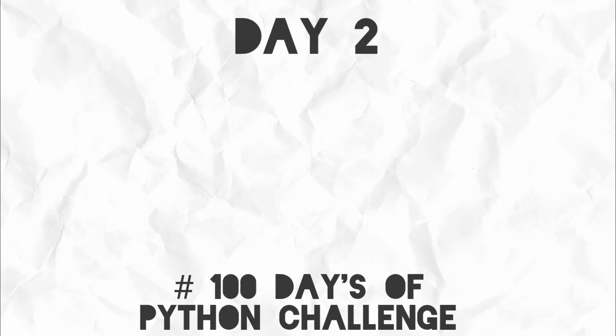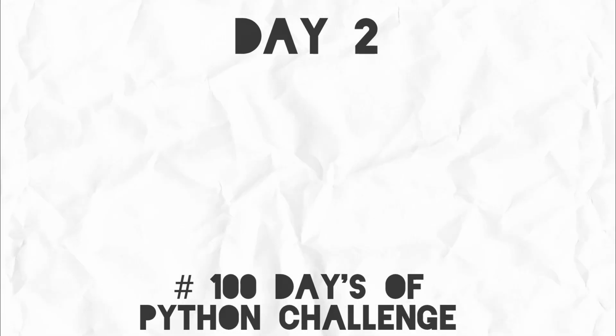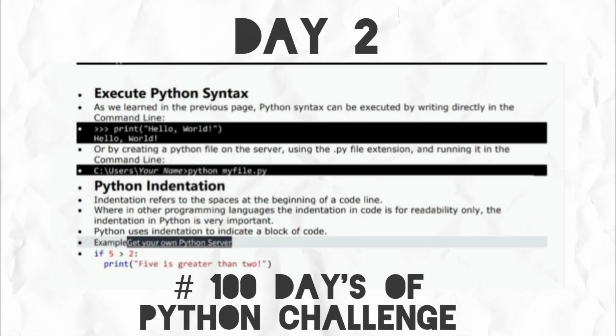Day 2, over here we covered Python syntax and indentation. Just basic syntax. Python syntax can be executed directly in the command line or saved in a .py file and executed. Example: print, brackets open, double quotes, hello world, double quotes, bracket closed.